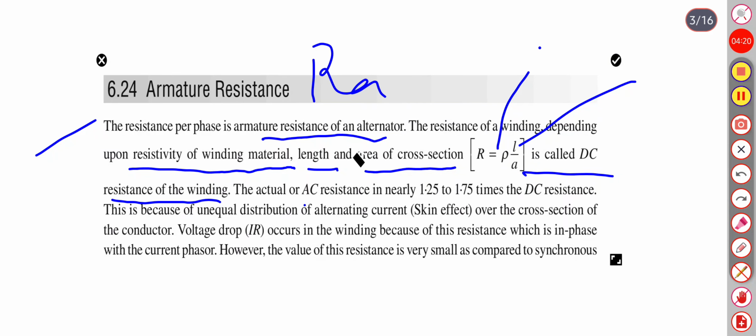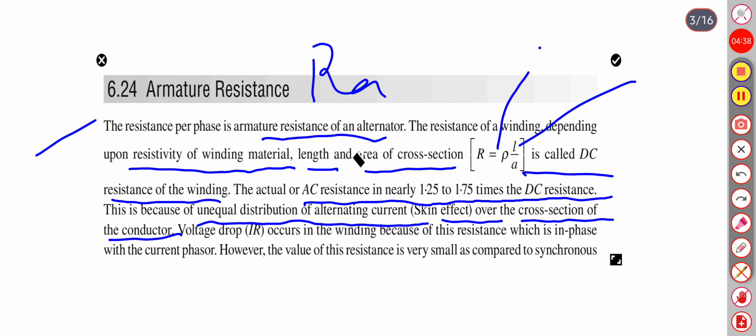The actual AC resistance is nearly 1.25 to 1.75 times of DC resistance. It is higher because of unequal distribution of alternating current, skin effect over the cross section of the conductor. There is a voltage drop across the winding resistance. This resistance is in phase with the current phasor.